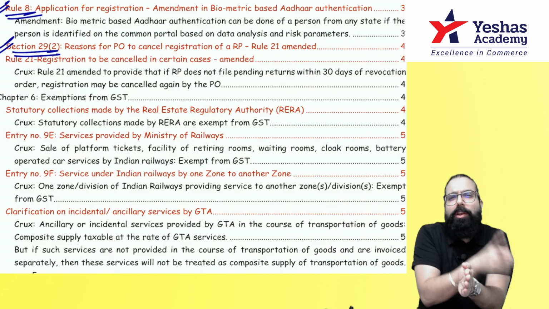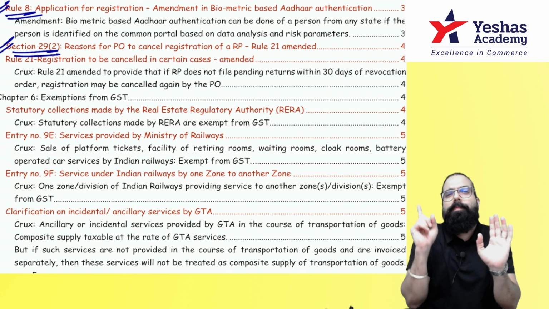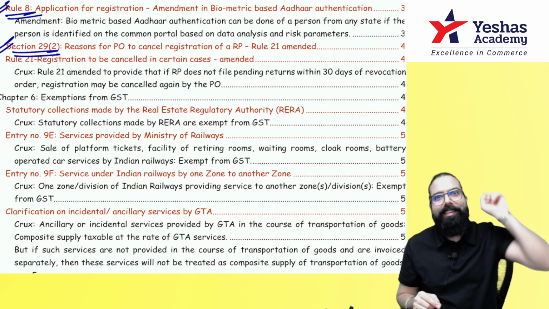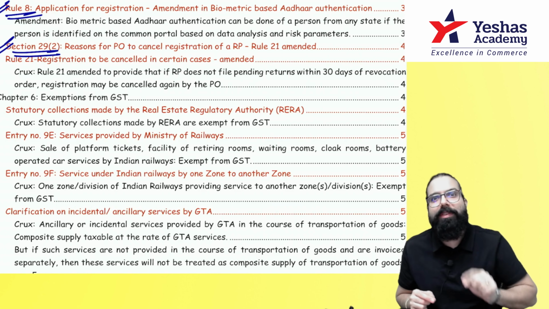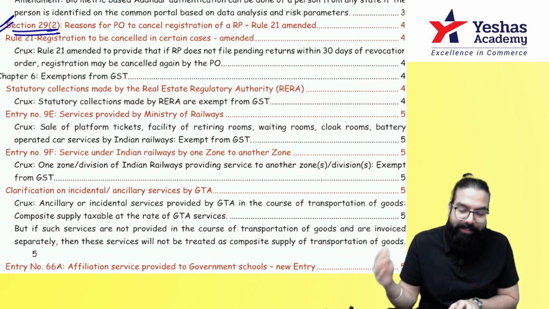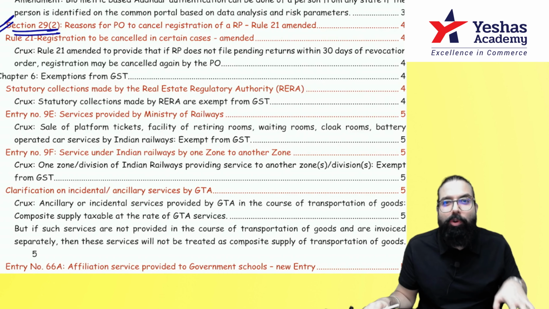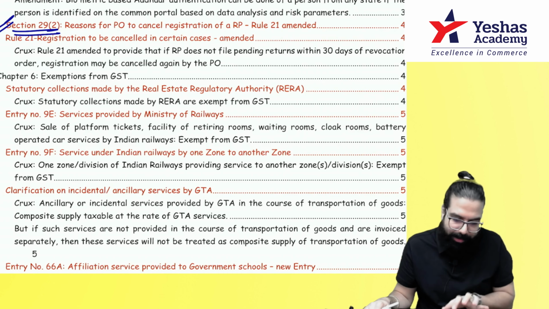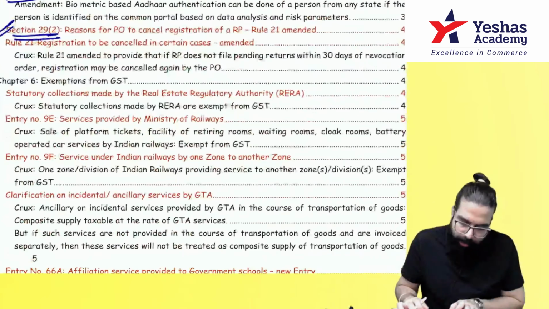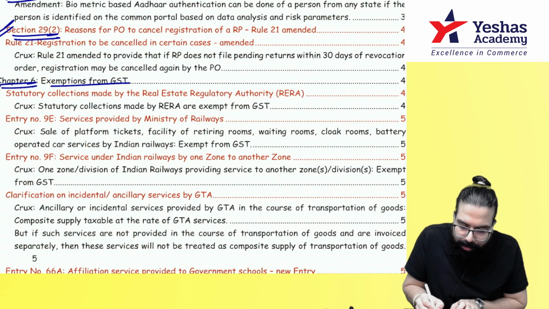If you don't file your pending returns within 30 days, registration will be cancelled again. That's all. There is one more new point which has been added on when your registration can be cancelled, and it is very important. Please read and go. Section number 29(2). When can your registration be cancelled?